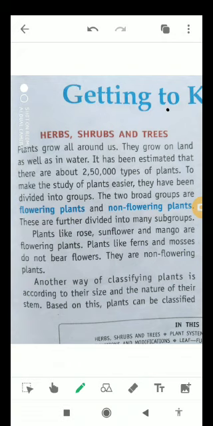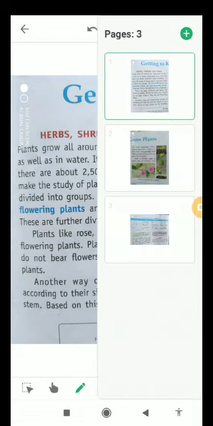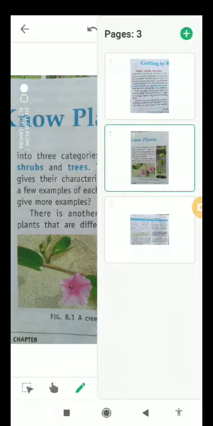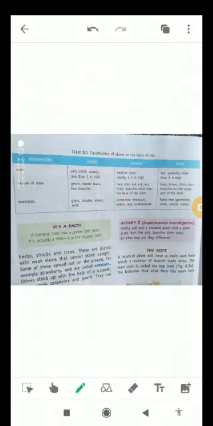There is another way of classifying plants, according to their size and nature of the stem. Based on this, plants can be classified into three categories, that is herbs, shrubs and trees, as I just told you. According to their characteristics, we will talk about their examples as well. There is another type of plants that are totally different from these, and these are known as climbers and creepers.